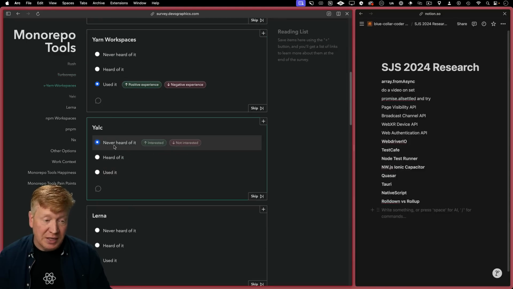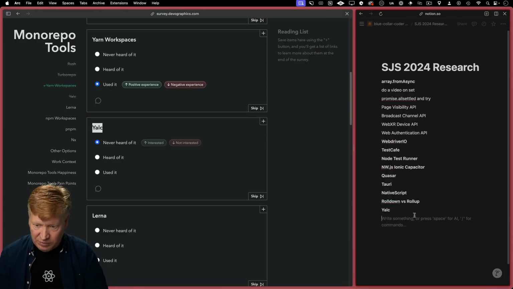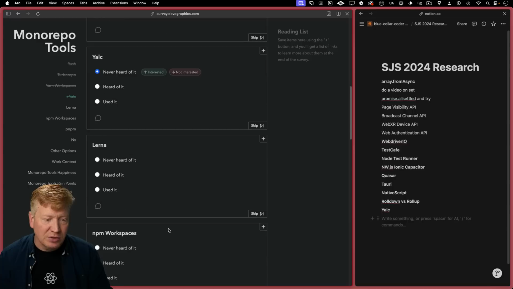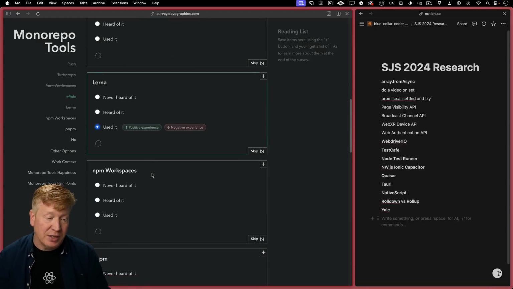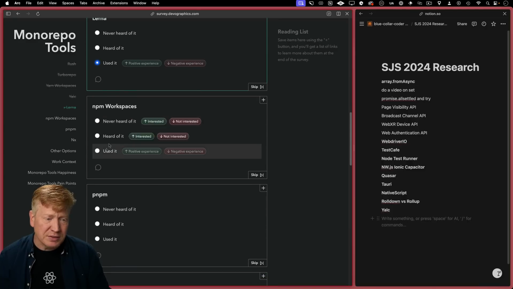Yalk. I have no idea what that is. Okay, Yalk, you're going over here. I don't know what the heck kind of name that is. Lerna. That is extremely old. I've used it. I would not recommend using it now. It is definitely deprecated. NPM workspaces.